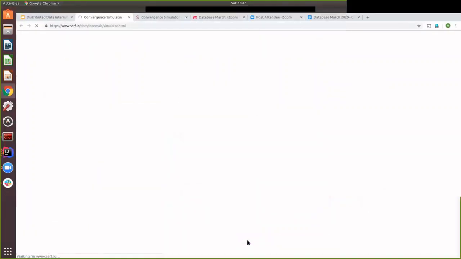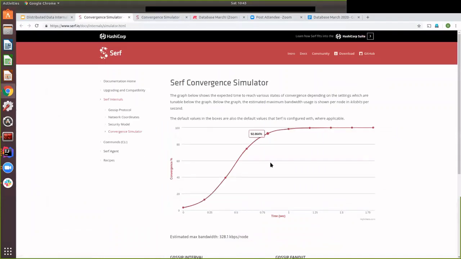Now we can look at a very nice simulator that Consul has. Consul is a HashiCorp product, which is used for configuration and again group membership for your microservices cluster.